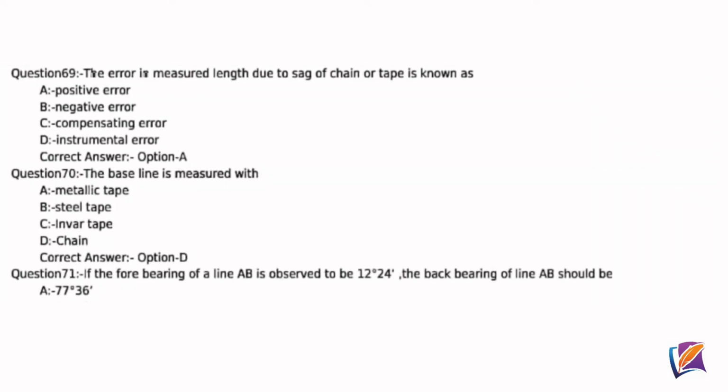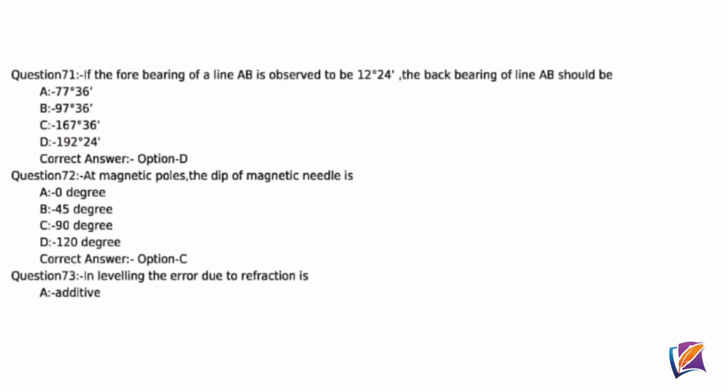Question 69. The error in measured length due to sag of chain or tape is known as, correct answer option A, positive error. Question 70. The baseline is measured with, correct answer option D, chain. Question 71. If the fore bearing of a line AB is observed to be 12 degree 24 minute, the back bearing of line AB should be, correct answer option D, 192 degree 24 minute.